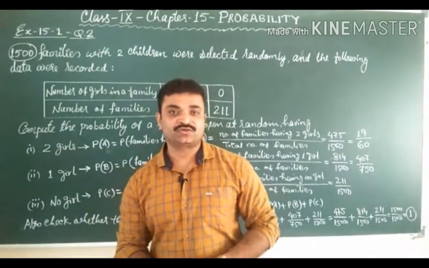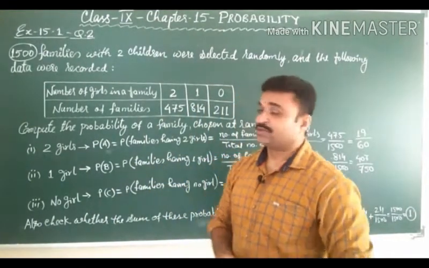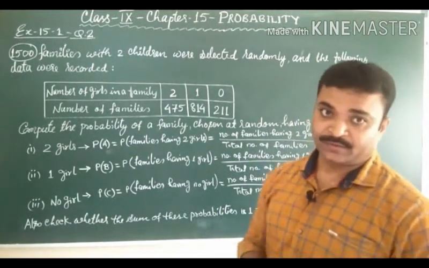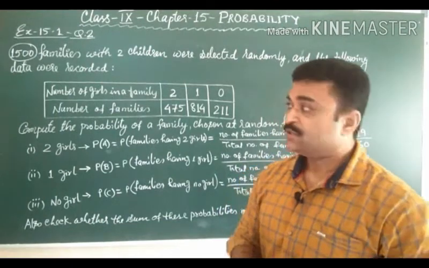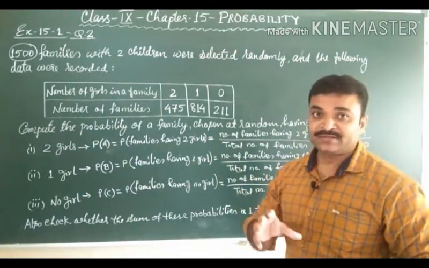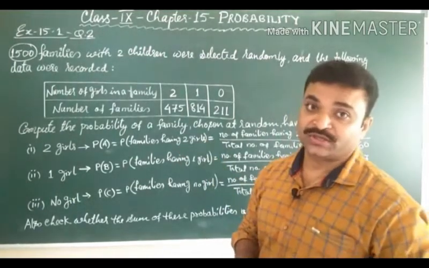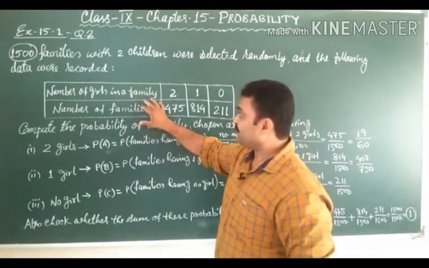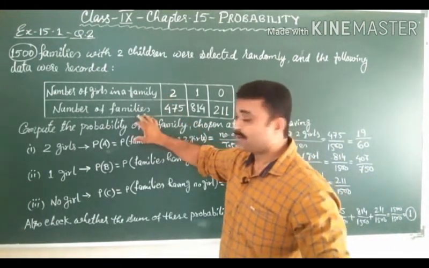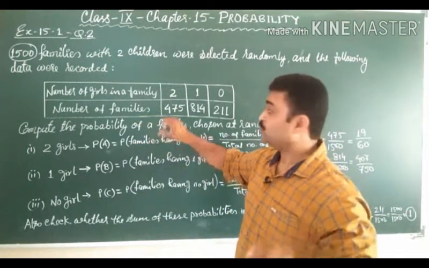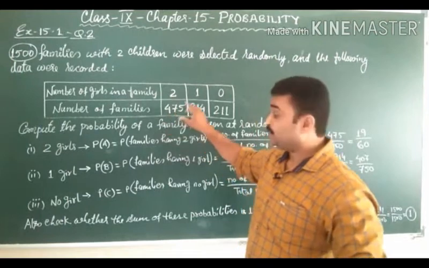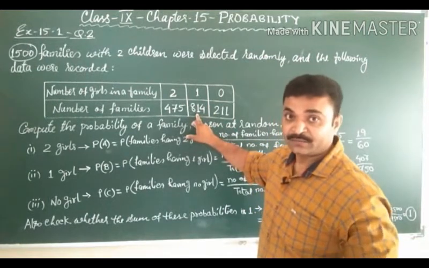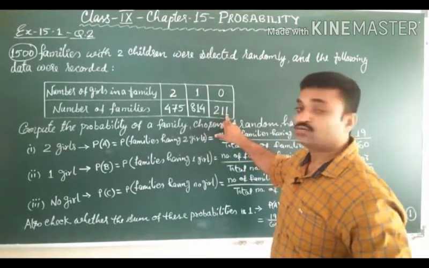Students, now we are going to solve question number 2 of 15.1, and in this question 1500 families with 2 children were selected randomly and the following data were recorded. Out of 1500 families, they have chosen the families which have 2 children, and the data were recorded as it is. Number of families which have 2 girls is 475. Number of families which have 1 girl is 814, and number of families which have no girl is 211.